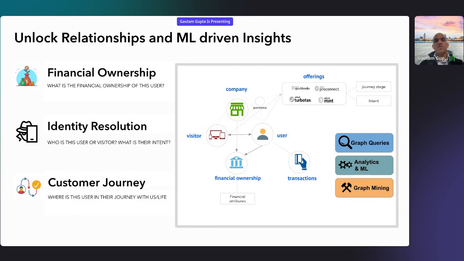Now here come the things that can be served by a knowledge graph, which are graph queries, analytics, or graph mining. Graph queries are specifically suited for the graph, right? Analytics is something every company needs, and mining is to figure out deep insights, so that we can better understand these insights.